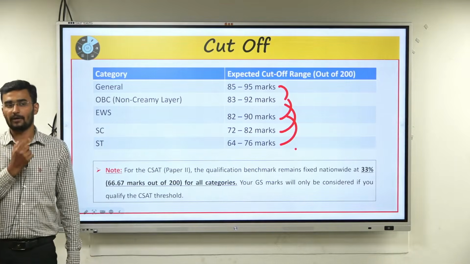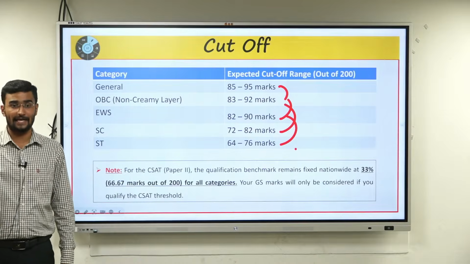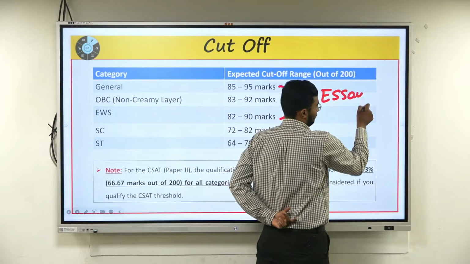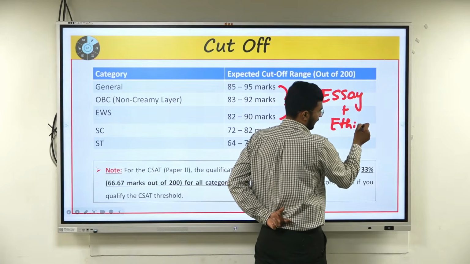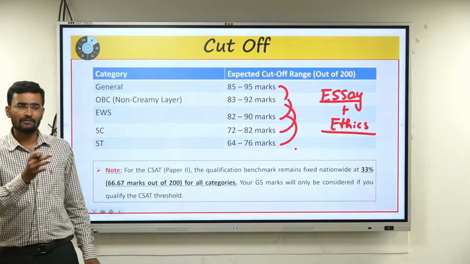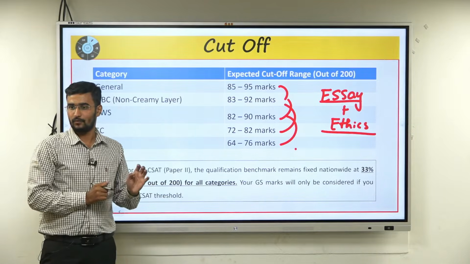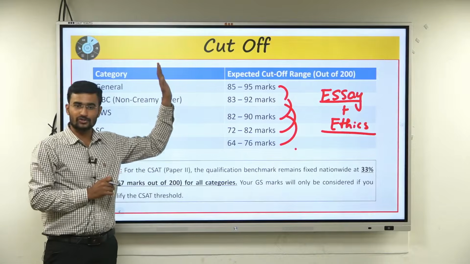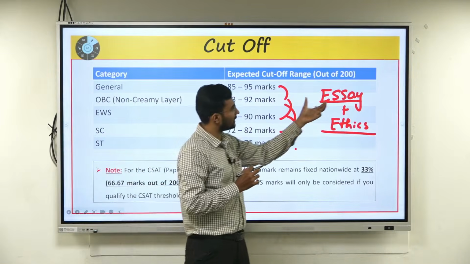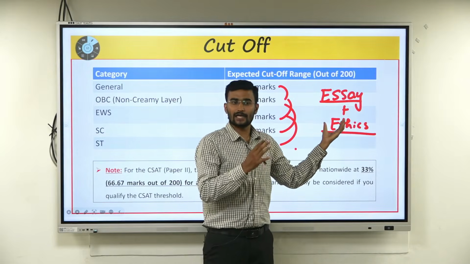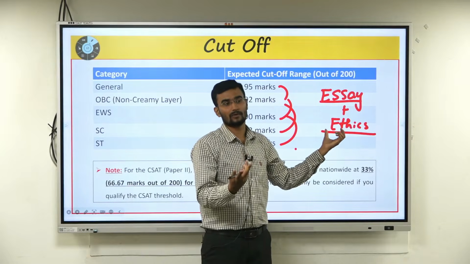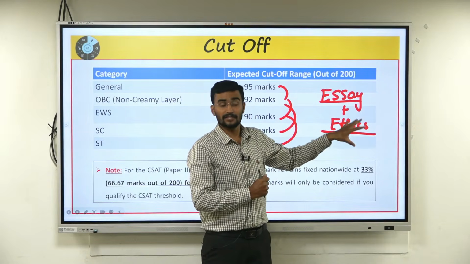Sir, what should we do? At least start with the essay and ethics papers at this time. And along with that, the qualifying papers also, English and Kannada. It is mandatory that you start from now itself, when there is a break. Essay and ethics, you need to start because they are very scoring papers. Out of 250, on average you need to get more than 125, and you will get a good rank with respect to your attempt. You should do this, sir.